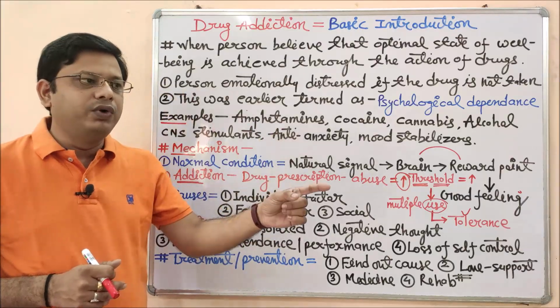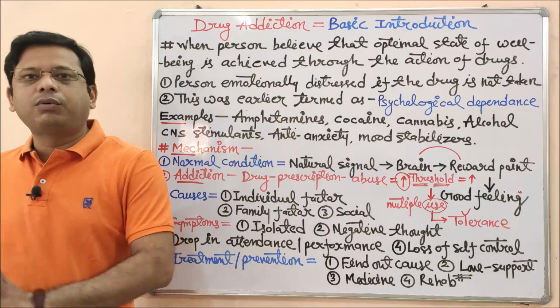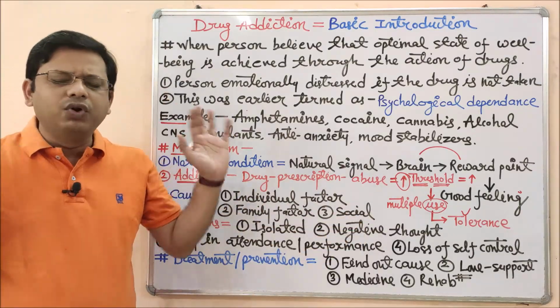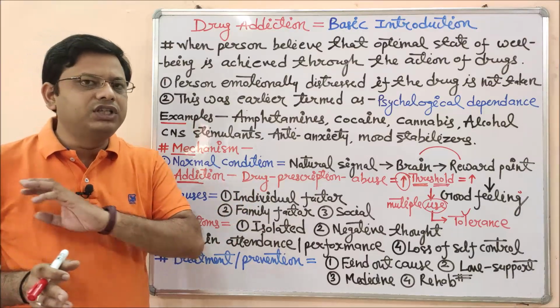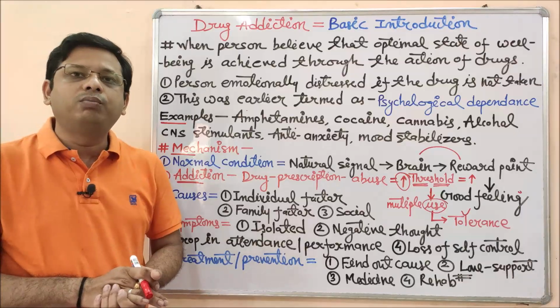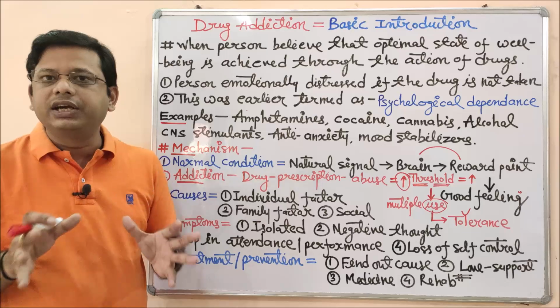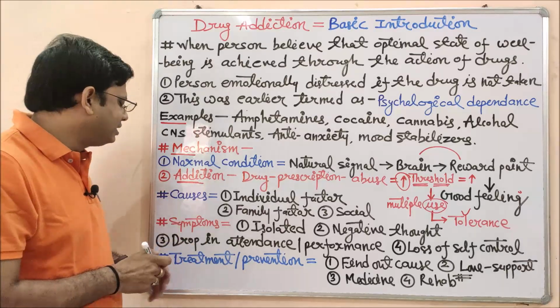I will think, am I doing the right thing or wrong? If I decide it is wrong, then I will withdraw myself from that bad activity. But if I'm not worried about this good thing, bad thing, I will just go for that. So this will cause loss of self-control. I will not be able to control myself to not do that thing, to do good things. I will have no control over myself. So these are the basic symptoms.